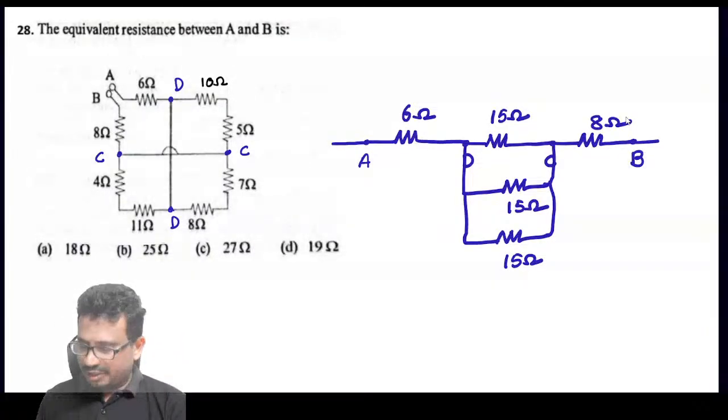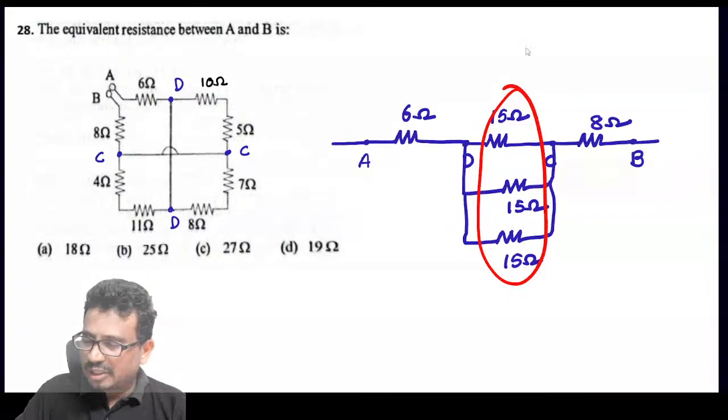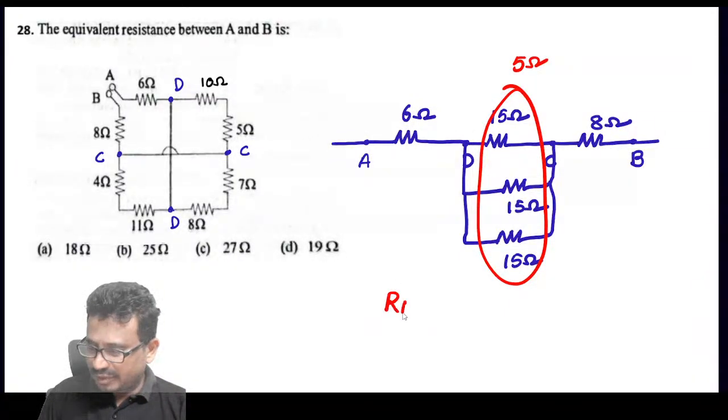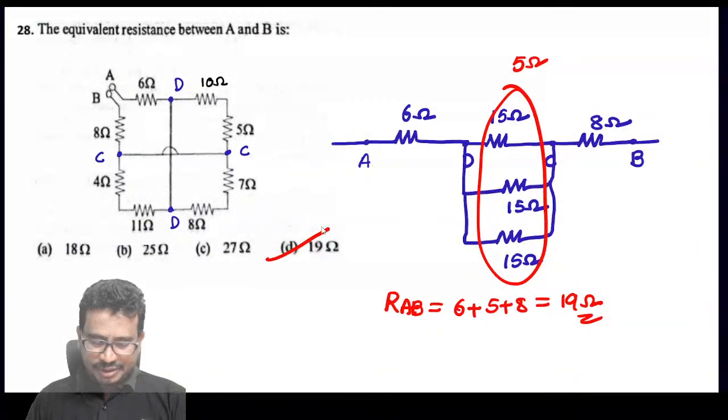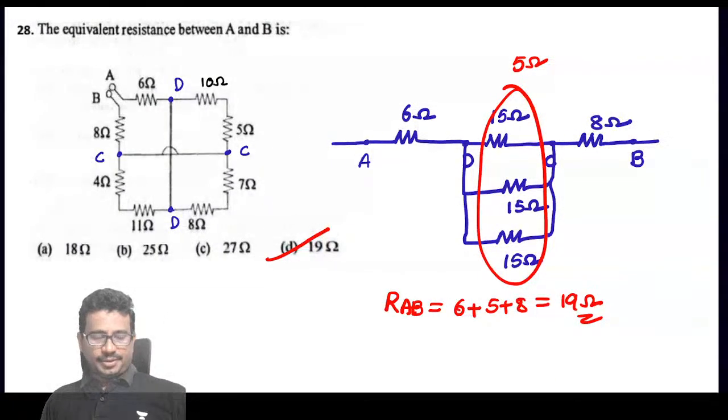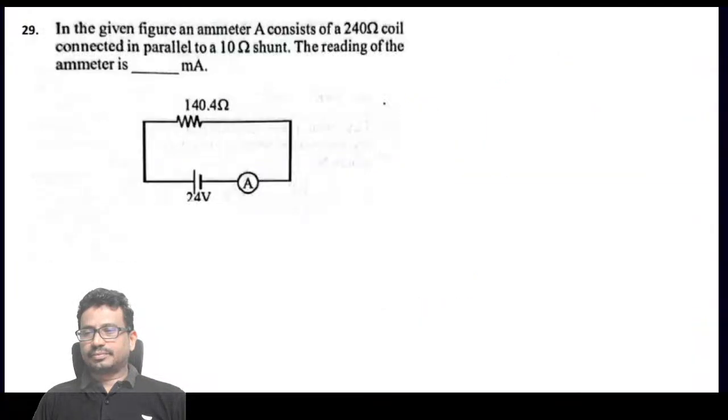Now tell me, how much is the equivalent value here? These three are parallel, which will become 5 ohms. So from this we can say RAB is equal to 6 plus 5 plus 8, which is equal to 19. Option D. Next one.